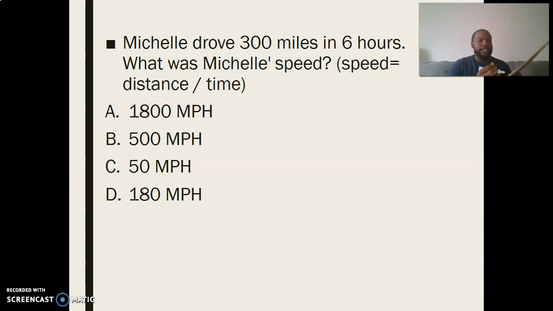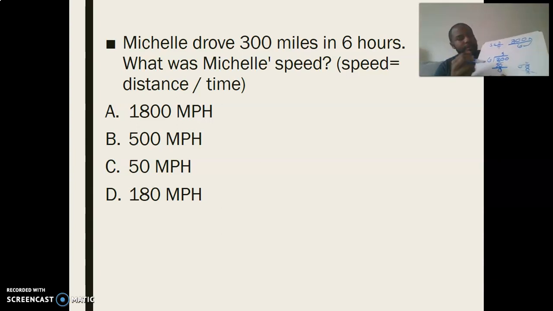6 goes into 300 how many times? We can break it down like this. 6 goes into 30 how many times? 5. Yes, thank you, Miss Barnhart. 6 goes into 30 5 times. 6 times 5 gives you your 30.